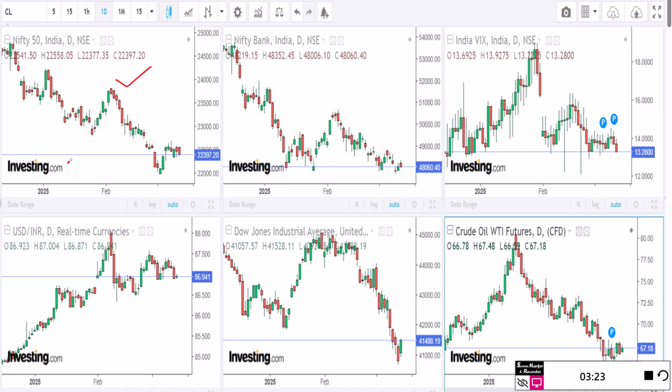You can use this chart, because trading platforms like Zerodha and Upstox will not give you the Dow Jones and the dollar analysis. So this is the final chart, and we will try to understand the implication of all these big factors and how Nifty behaves with them.